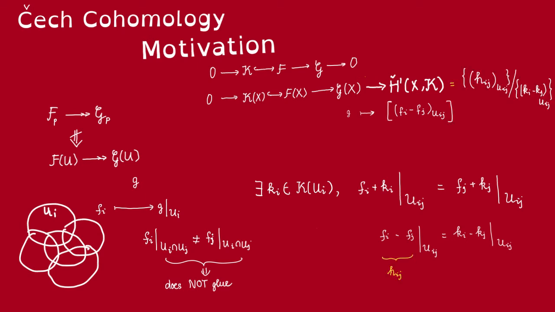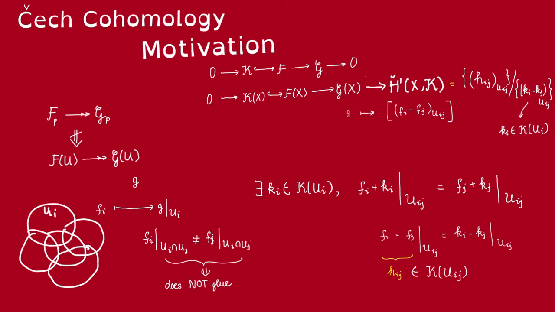And this gives us a way to define H1. Maybe we can think of H1 as follows. Its elements are tuples of sections of the kernel on U_ij, because f_i and f_j map to the same thing, g, on U_ij, so they both lie in the kernel of the map restricted to U_ij. So the elements of H1 here, we can think of as tuples h_ij lying inside K_ij, and mod out by the ones that come from differences of two elements in the kernel. So this k_i here should be sections on the bigger open set, U_i.